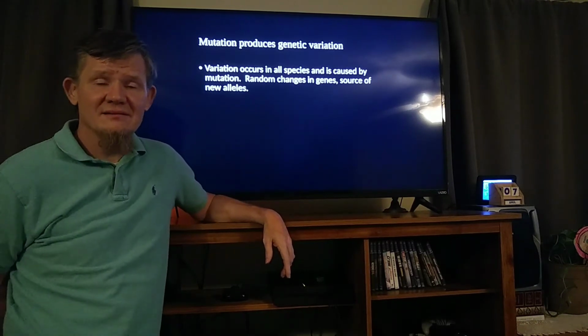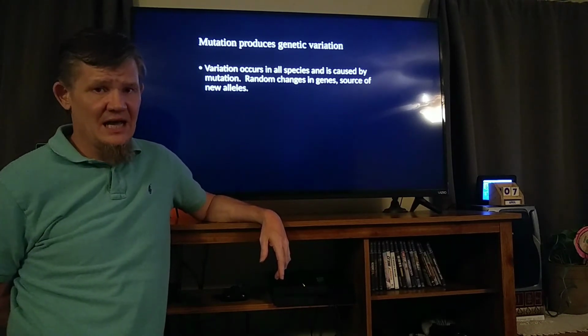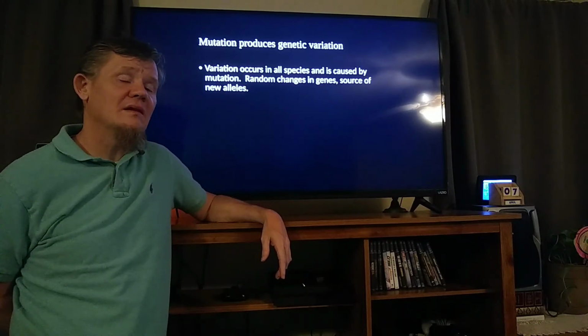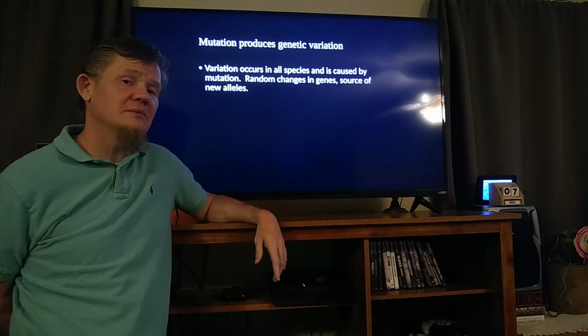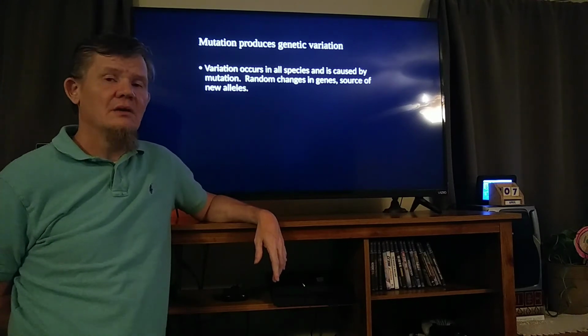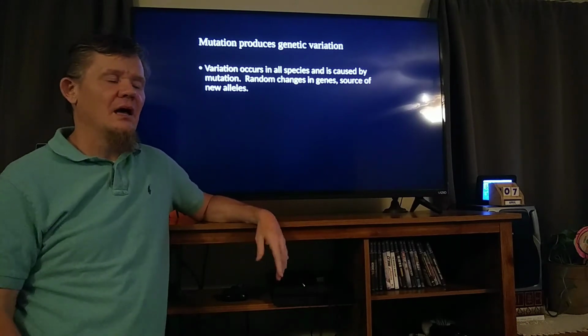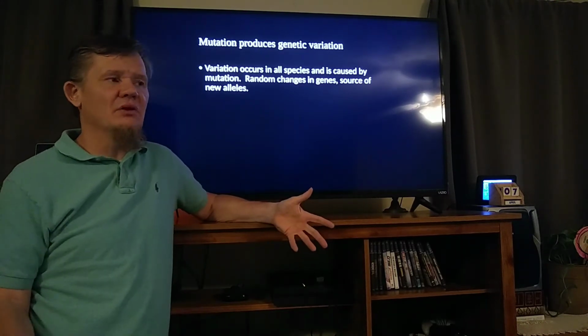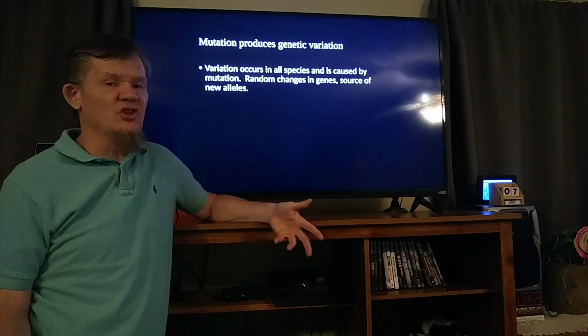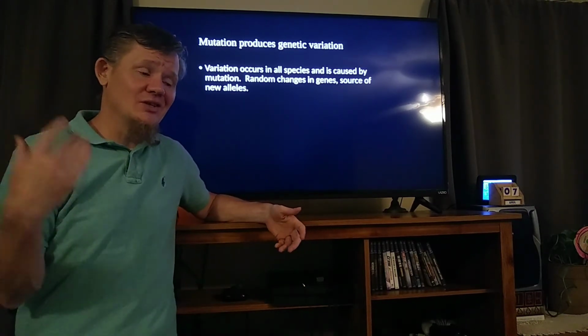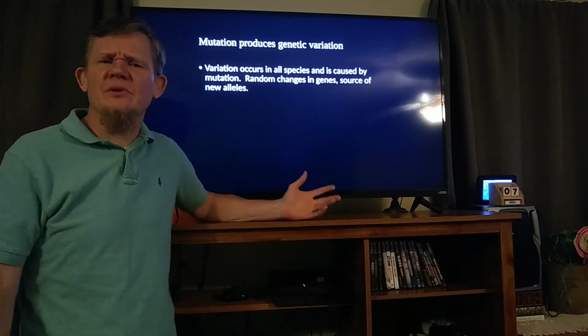How do we get new genes then? How do we get these new codes? The way we get these new codes is by randomly changing the current code. The random change is called mutation. Mutations are almost always bad. If it's a 1 in a million chance you're going to get a good mutation and a 999,999 in a million chance you're going to die, it's not really something you want to do.